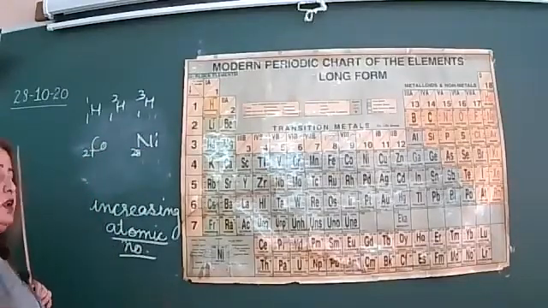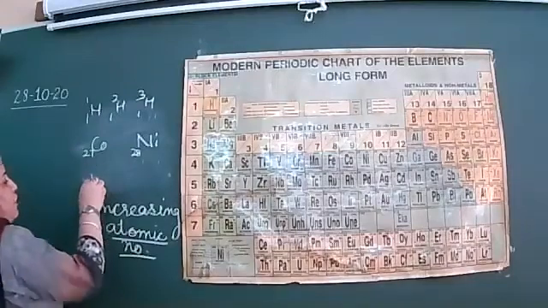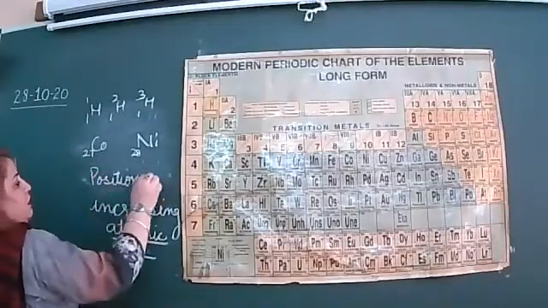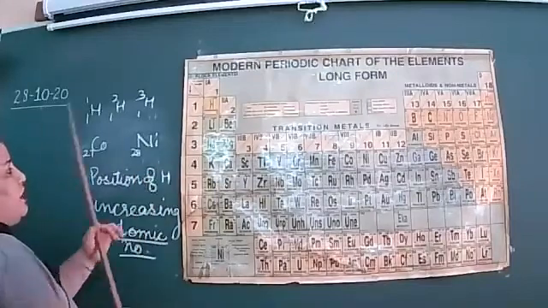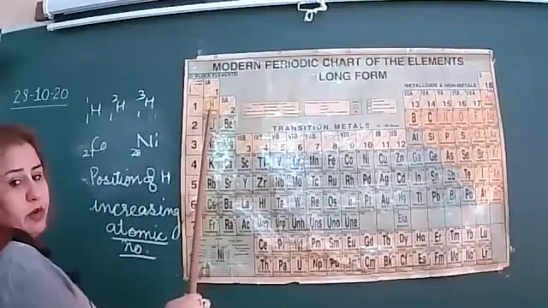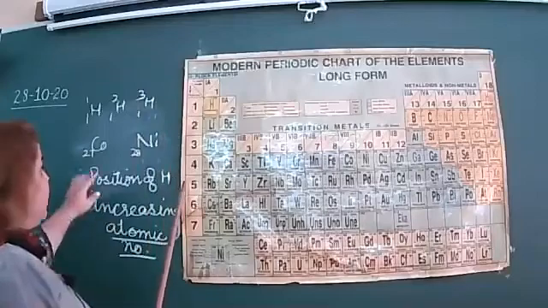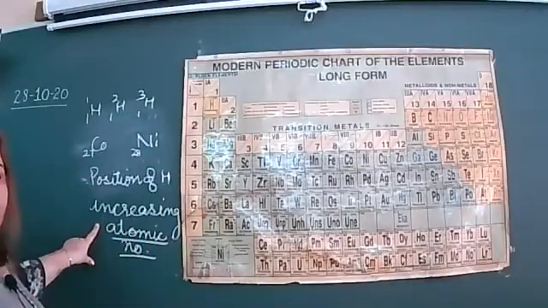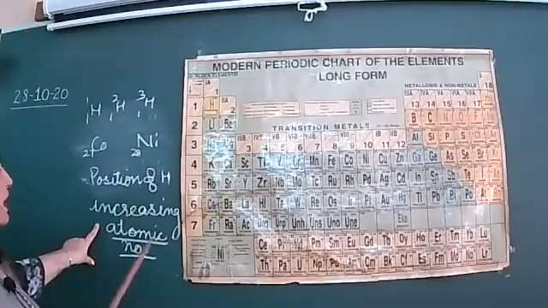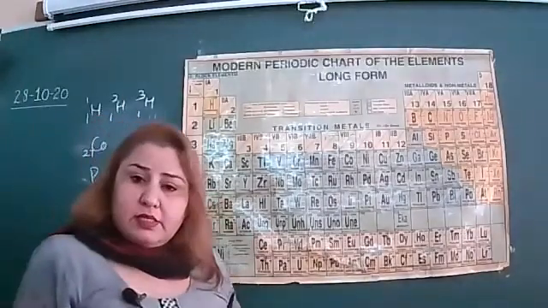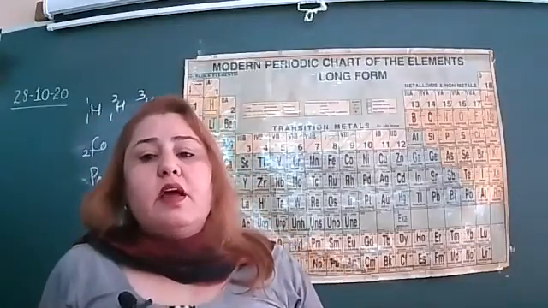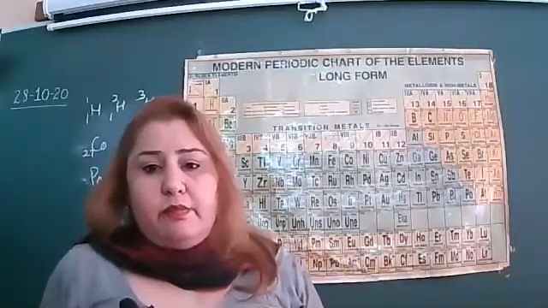This is also resolved. Then the third problem, the position of hydrogen, is also resolved because hydrogen has atomic number one. So by changing the basis, he said the fundamental way to arrange the elements is in the order of increasing atomic number, rather than atomic masses.